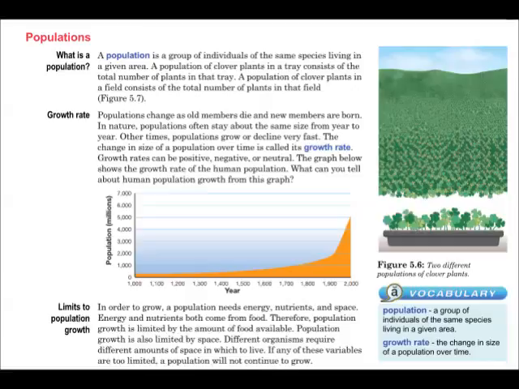To grow, a population needs energy, nutrients, and space. Energy and nutrients both come from food. Therefore, population growth is limited by the amount of food available. Population growth is also limited by space. Different organisms require different amounts of space in which to live. If any of these variables are limited, a population will not continue to grow.